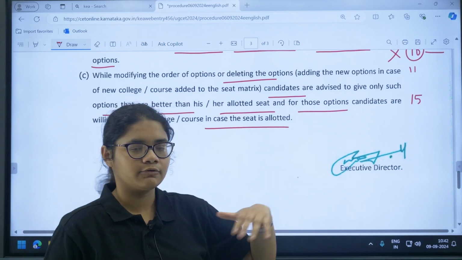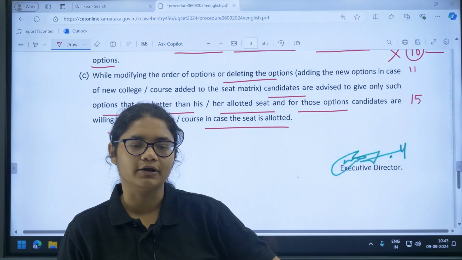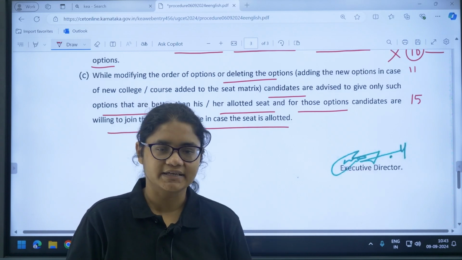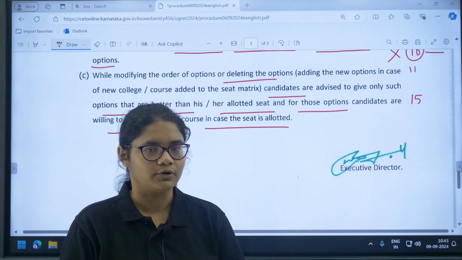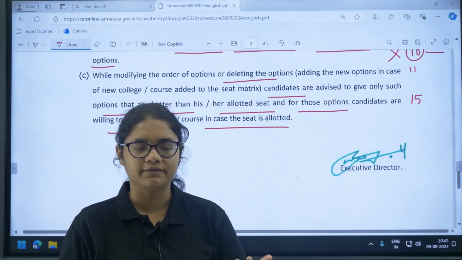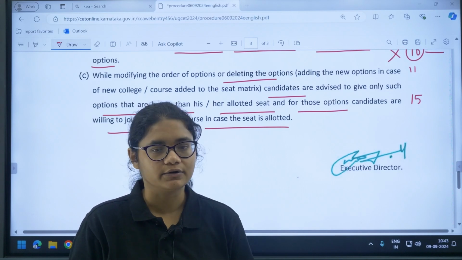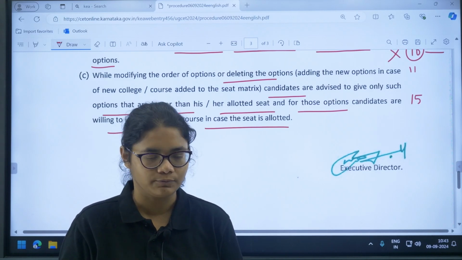If you give a seat in which you are not interested and then you are allotted that seat, that will be the worst case for you. So make sure that whatever options you are giving are better than the allotted college and course, and that you are willing to join there. Please make sure of these 2 points.